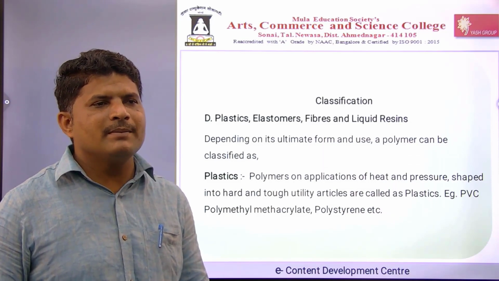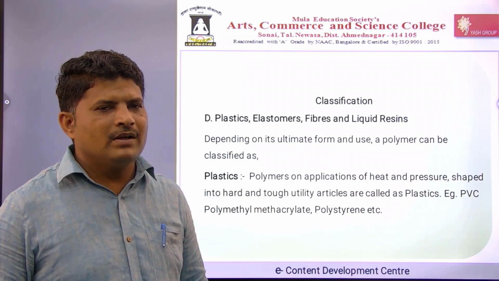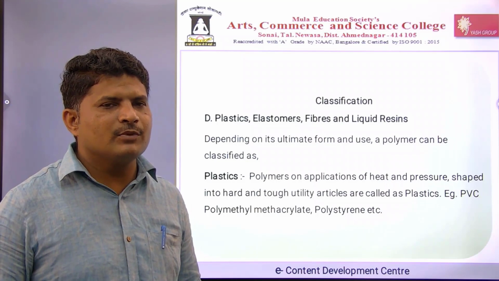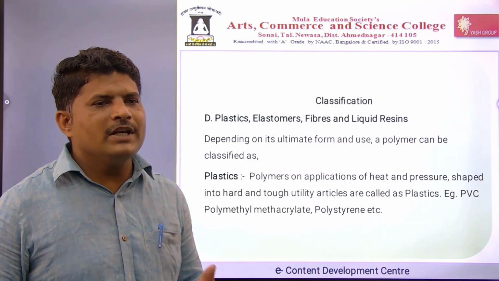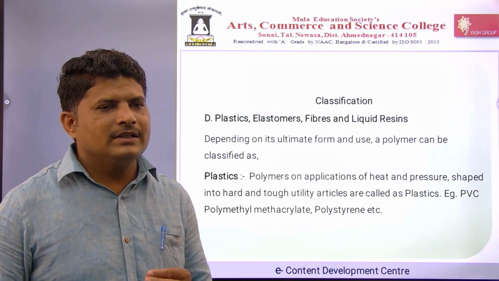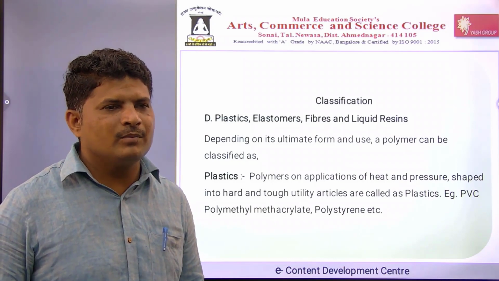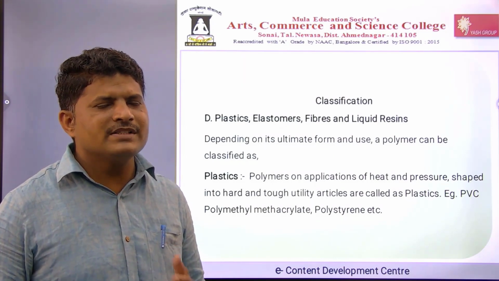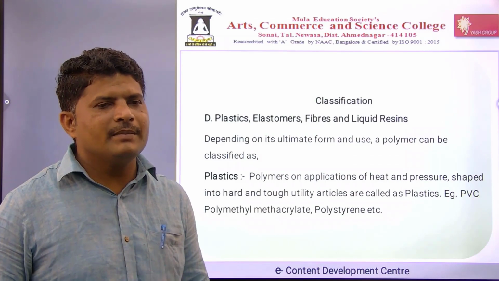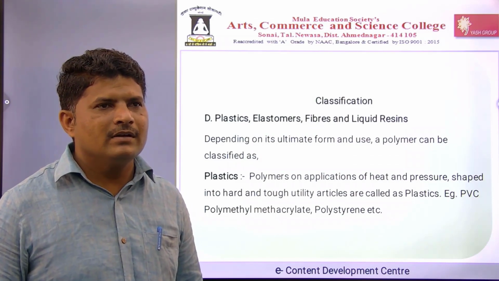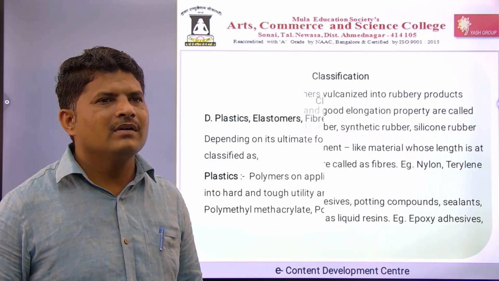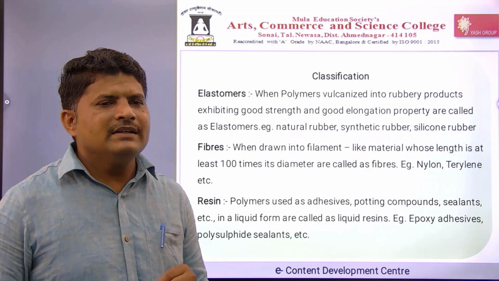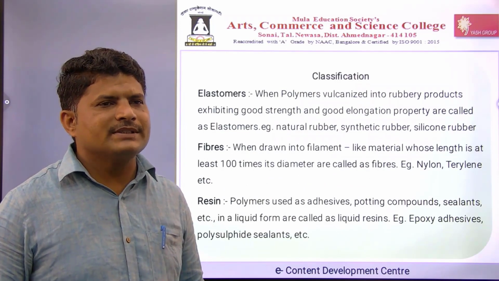From PVC we make pipes used for water transportation. Polymethyl methacrylate is used to make fiberglass, and TV cabinets are made from polystyrene. Then elastomers.